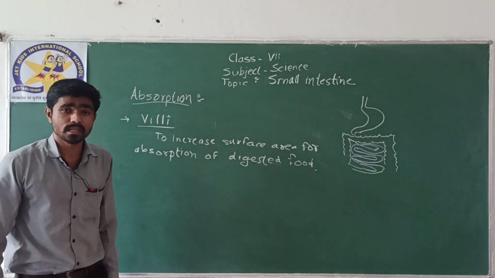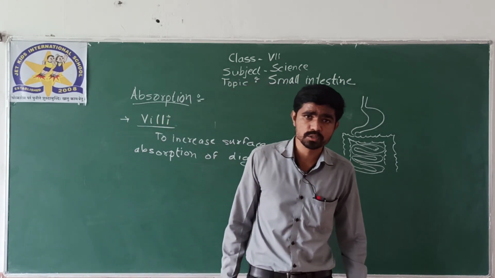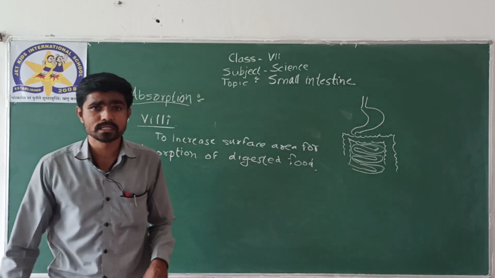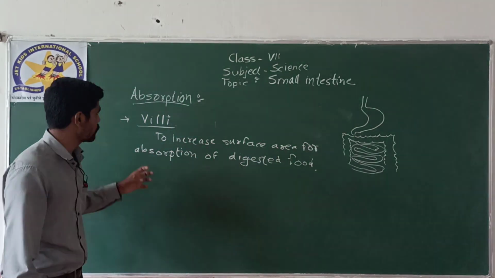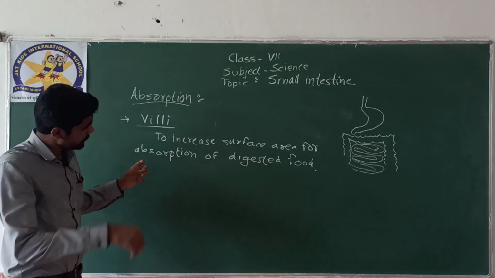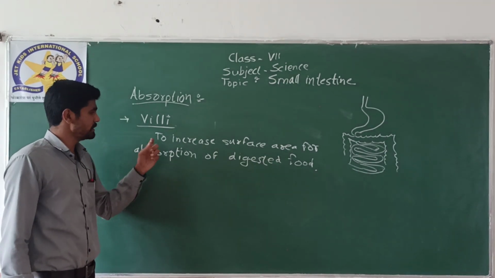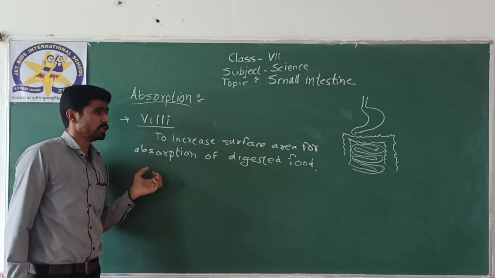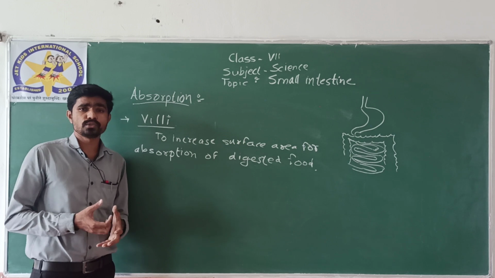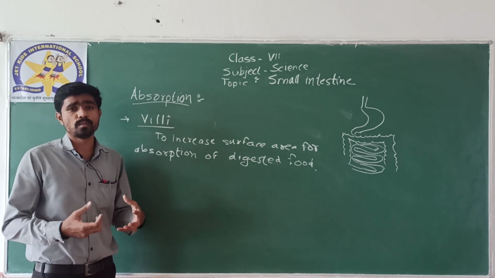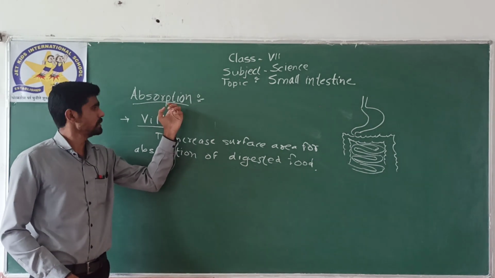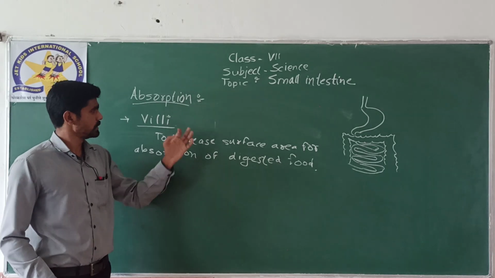These villi are nothing but finger-like outgrowths present inside the wall of the small intestine. Getting it? So, this villi plays an important role in the digestion process. What role does it play? It increases the surface area for absorption. It means now we have more area due to villi, and if more area is there, the absorption is also more, or the rate of absorption of nutrients into the body also becomes more. So this process of absorption of food is referred to as absorption in the small intestine.